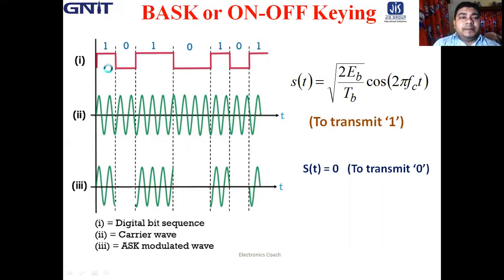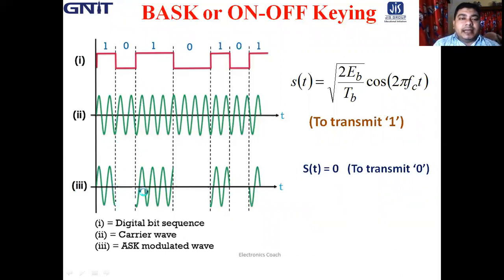So if this is the message signal 1010101 and this is the carrier signal, then what is the modulated waveform for amplitude shift keying? It has amplitude only when the data becomes 1, and in case of 0 there is no amplitude. So this is the modulated waveform. In case of 1 there is amplitude, and in case of 0 no amplitude.